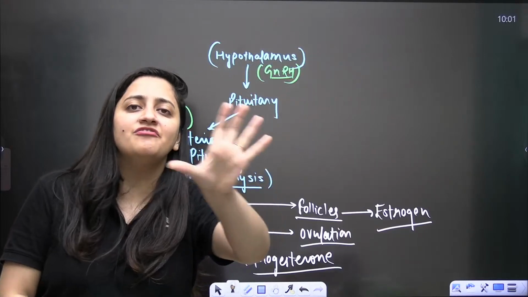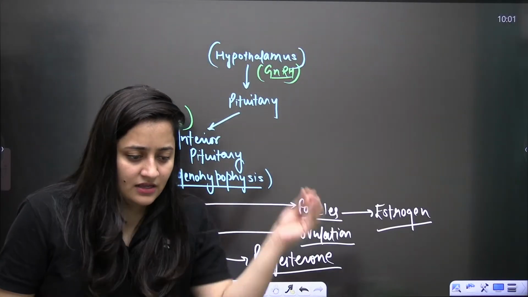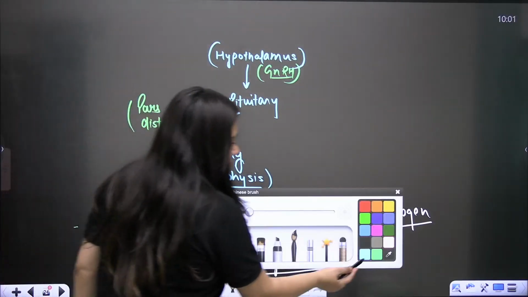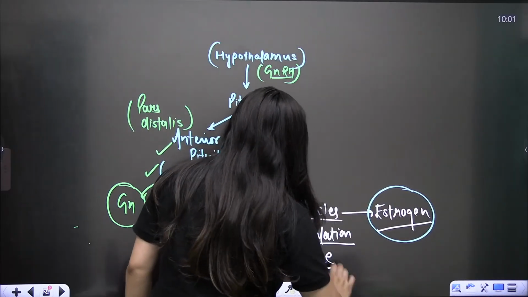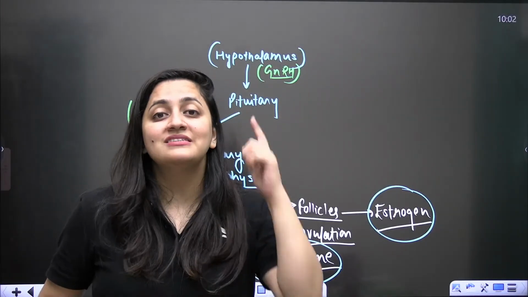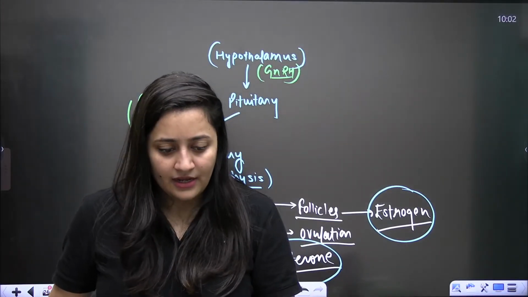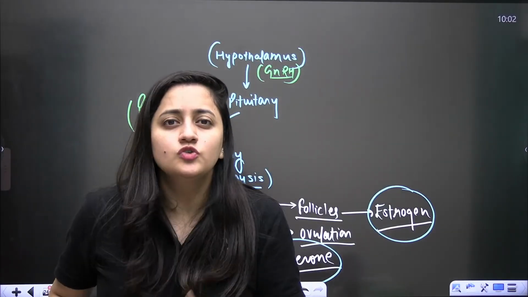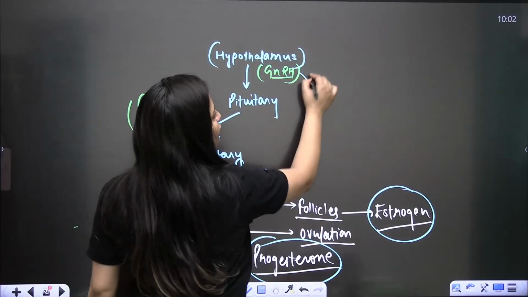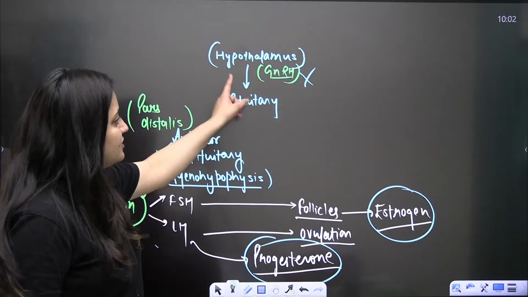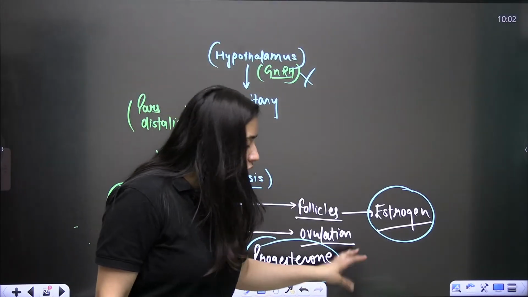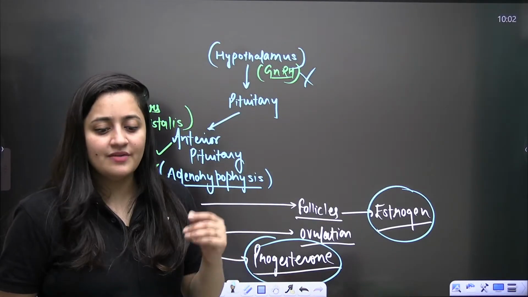So you know that in our body a feedback mechanism is present. This is how things work. So when a female is taking synthetic progesterone and estrogen, and they are present in her body, it will send a false signal to the hypothalamus. The hypothalamus will think that progesterone and estrogen are already present, so there is no need to release gonadotropin releasing hormone, no need to release FSH and LH, and obviously they will not act on the follicles or on ovulation. So ultimately these things will not occur.